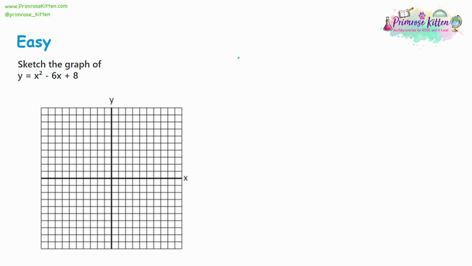So we have y is equal to x squared minus 6x plus 8. So what we want to do to sketch this graph is we want to take different values of x. So we want to say that perhaps x could be equal to 0 and 1 and 2. And we'll get an idea of the shape of the graph in those areas, and then might want to look at negative numbers as well, like -1 and -2. Now that might actually be enough to sketch the entire thing, but what you want to do as well is just leave a bit of space for more of these if you need them.